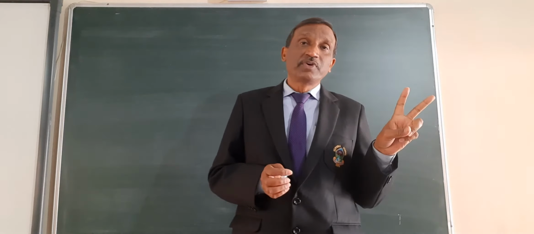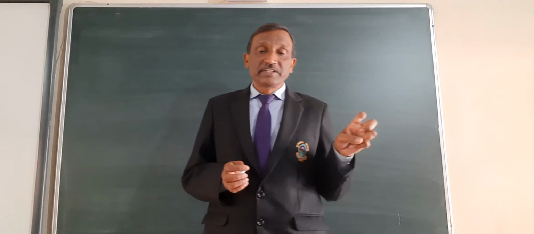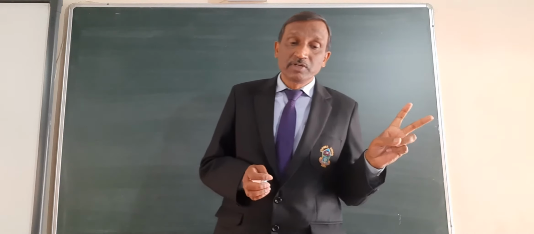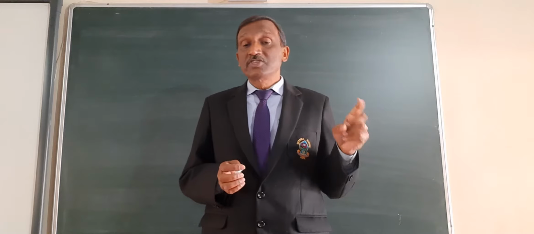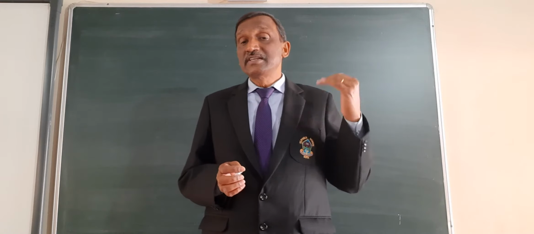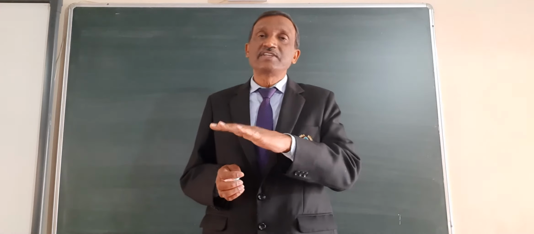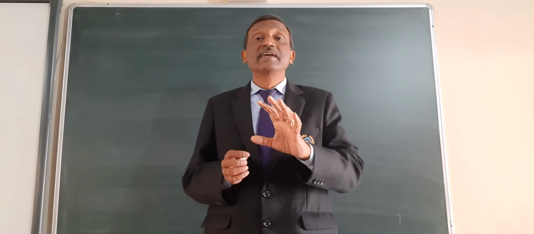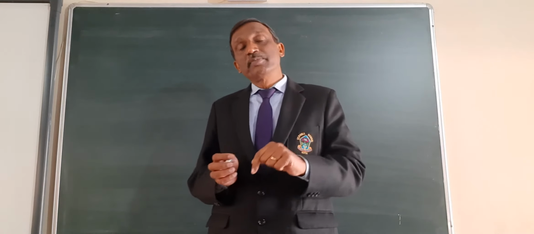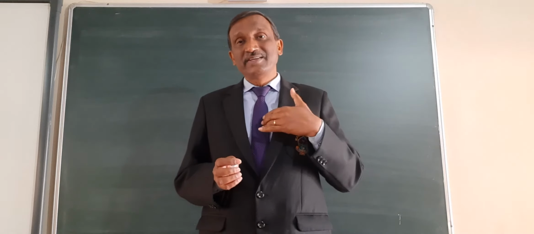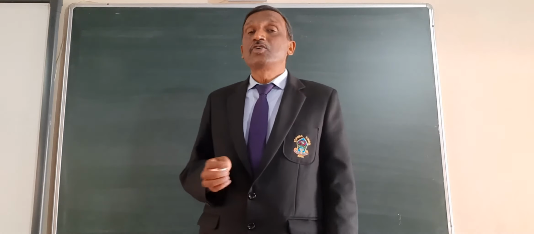There are two types of primary lymphoid organs in our body. One is the bone marrow and second is the thymus. All the lymphocytes are actually produced in the bone marrow only. But some of them mature in the bone marrow, they are called B lymphocytes, and the others mature in the thymus, they are called T lymphocytes.